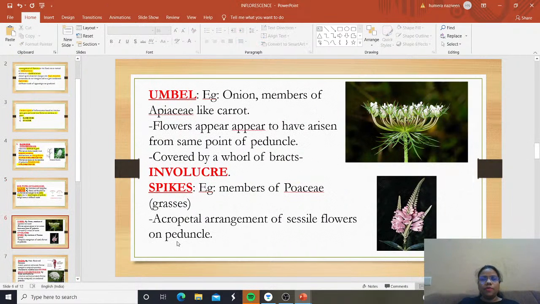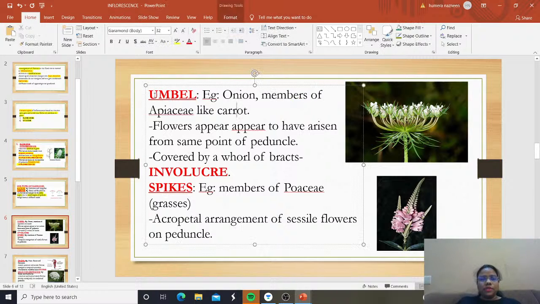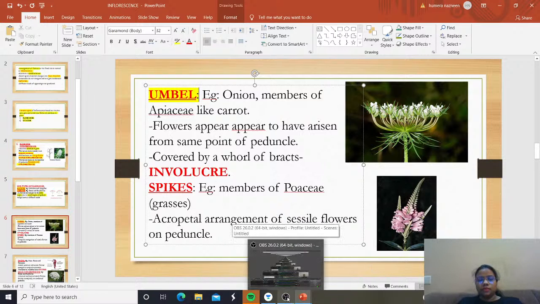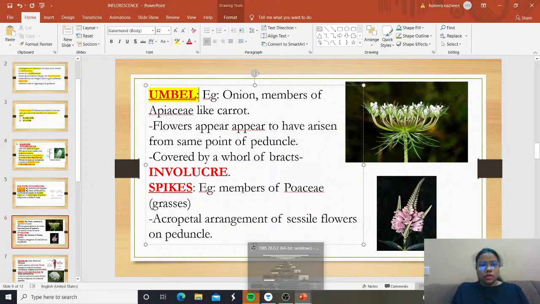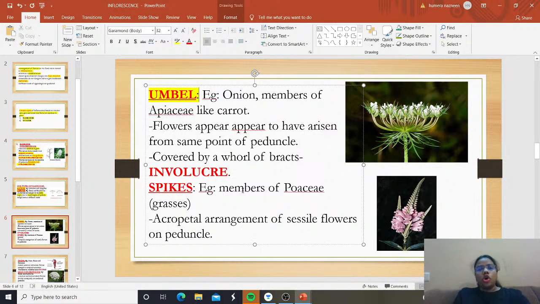Moving on to the next type of racemose, umbel. What do you mean by umbel, and what are the examples? Onion is the example of umbel, and also the members of apiaceae like carrot.